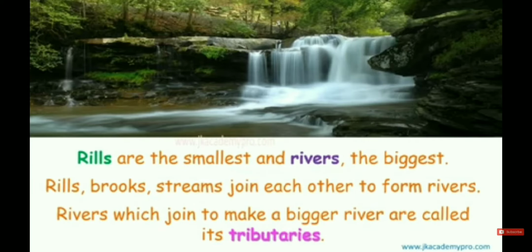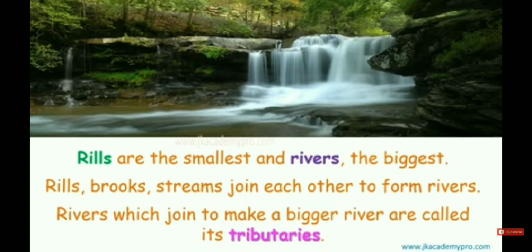Rills, as you can see in this picture, are the smallest, and rivers are the biggest. Rills, brooks, and streams join each other to form rivers. Rivers that join to make a big river are called tributaries. Lots of small rivers and rills join together and make a big river, like the Ganga, Yamuna, and Godavari rivers.